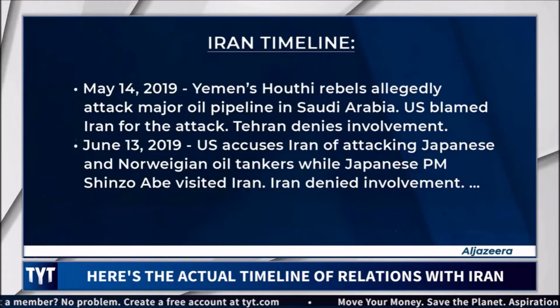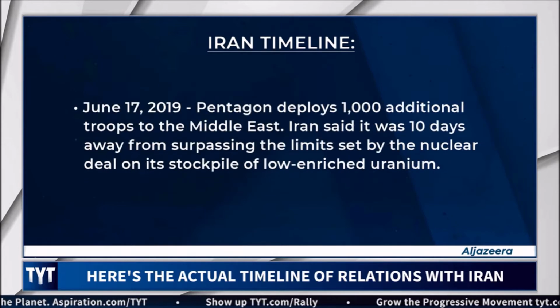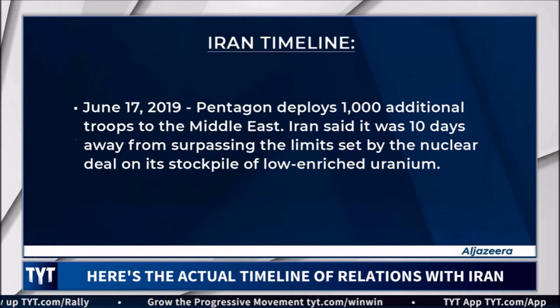Let's give you more. June 13th of 2019, the US accuses Iran of attacking Japanese and Norwegian oil tankers while Japanese Prime Minister Shinzo Abe visited Iran. Iran denied involvement. Again, there's been no proof of what the US has accused Iran of. June 17th of 2019, the Pentagon deploys 1,000 additional troops to the Middle East. Iran said it was 10 days from surpassing the limit set by the nuclear deal that Trump pulled out of on its stockpile of low enriched uranium.